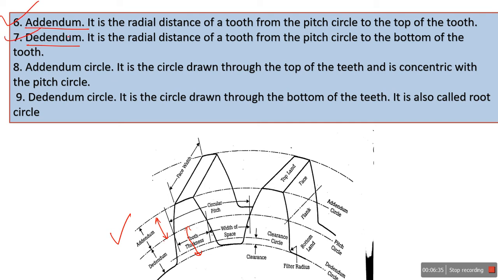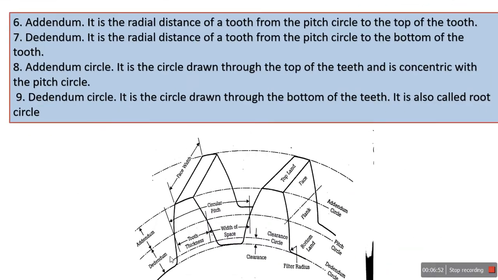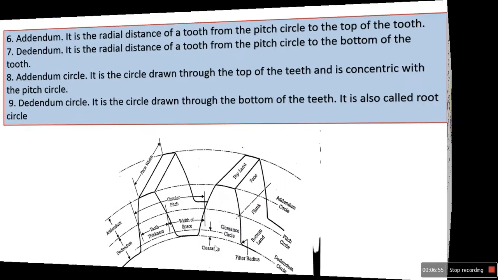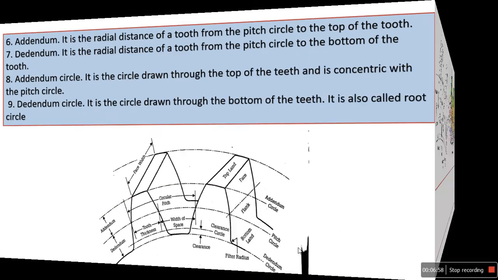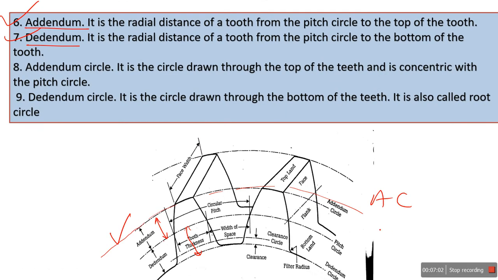Okay, now you understood the addendum and dedendum. Now what is meant by addendum circle? It is the circle drawn through the top of the teeth. If I draw the circle from the top of the teeth, it is called the addendum circle. If I draw the circle from the bottom of the tooth, it is called the dedendum circle.